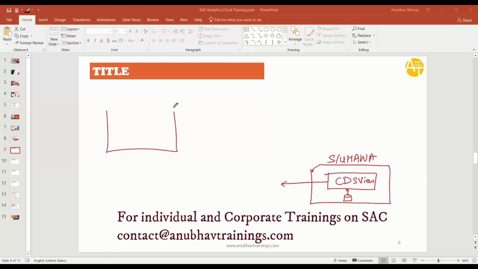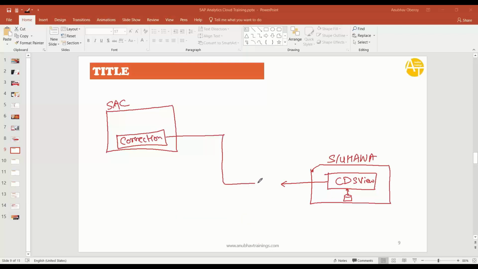And on the other side, we have our SAP Analytics Cloud system, SAC, where I'm going to create a connection. This connection is going to contact our SAP S4HANA system securely to load the data. So all the data will be loaded from this system in Analytics Cloud, and behind the scene it uses HANA database, so all the data will be loaded inside HANA. Once this is done, in the next step, I will load this data and build a data model in SAC.